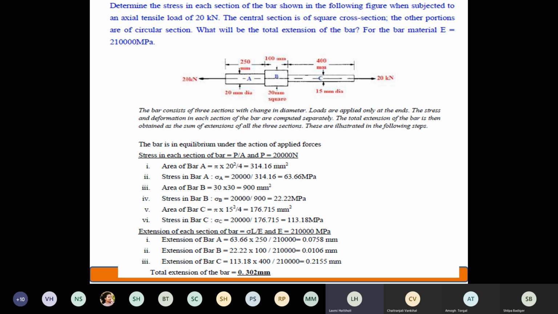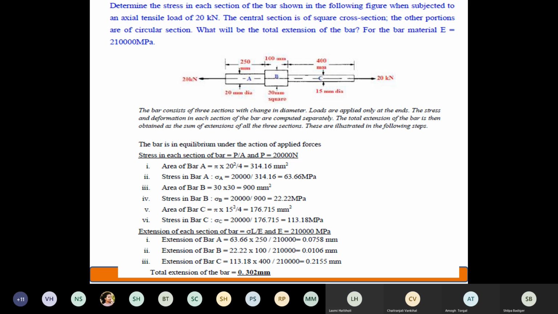Is that understood? Similarly, you can do the extension of bar B. Use the same formula PL upon AE. The only thing is the area changes and the length changes. You will get 0.0106 mm. Similarly, do the calculation for the extension of bar C. That is the extension for bar C. You will get 0.2155 mm.